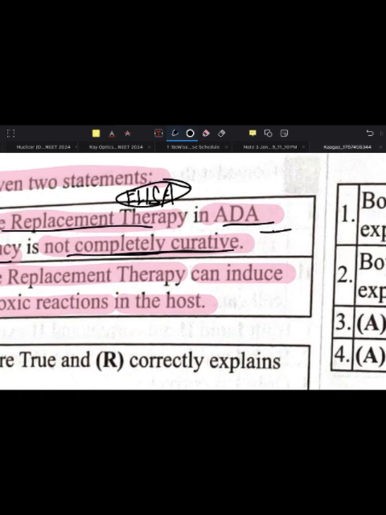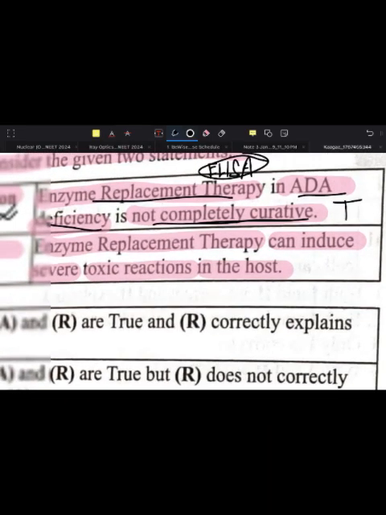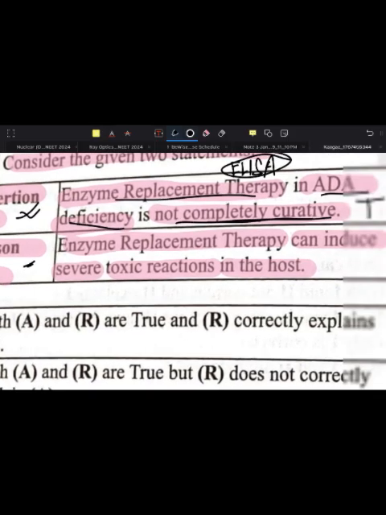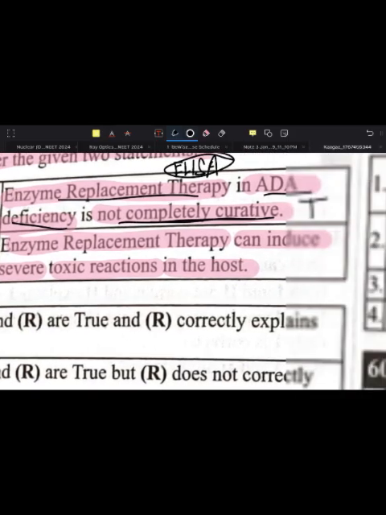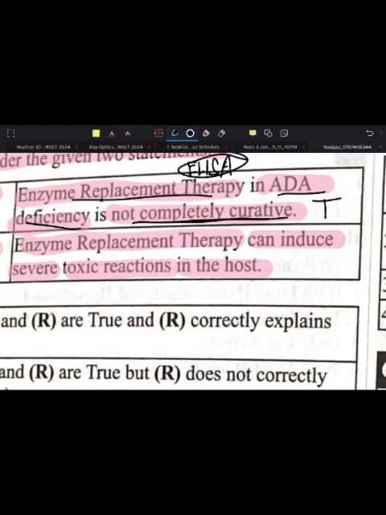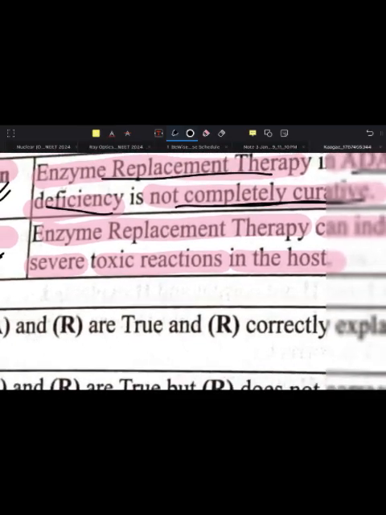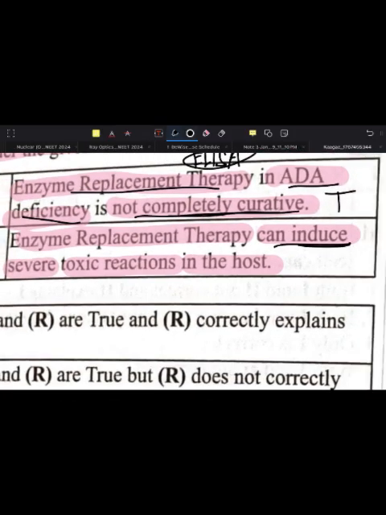And they are saying the reason is that enzyme replacement therapy can induce several toxic reactions in the host. Now use your common sense. If it would induce several toxic reactions in the host, would we prefer this kind of therapy?